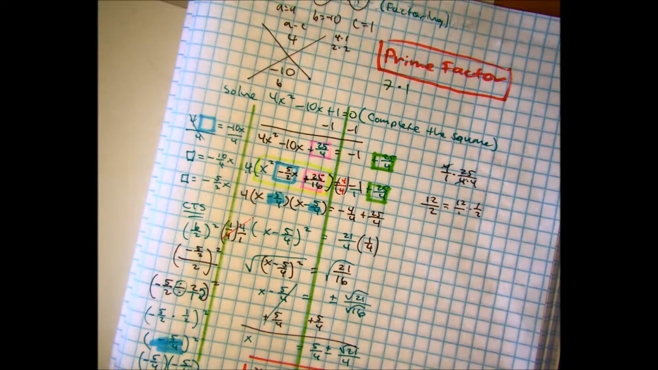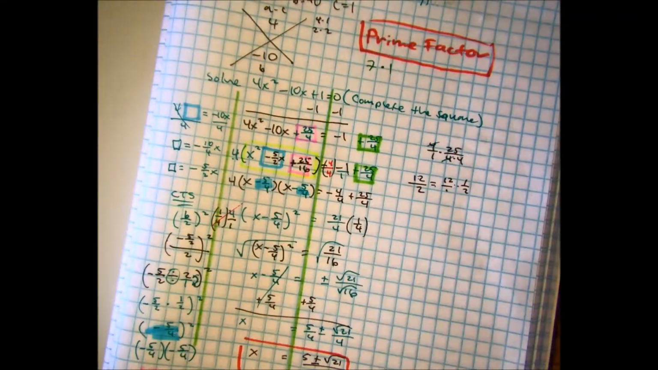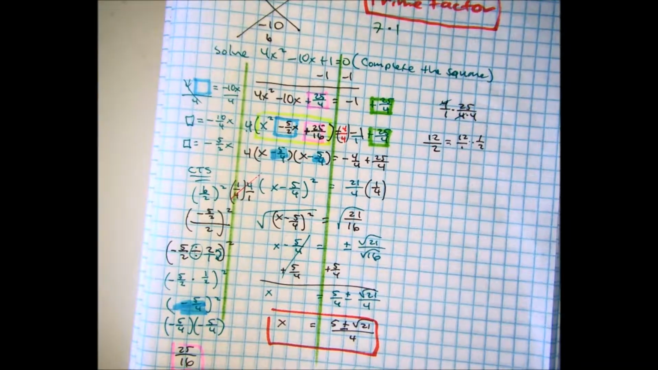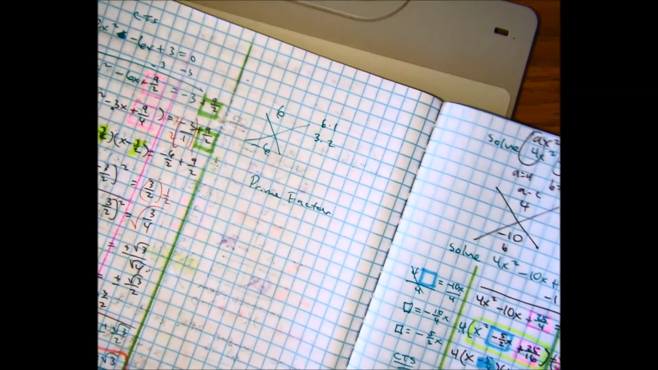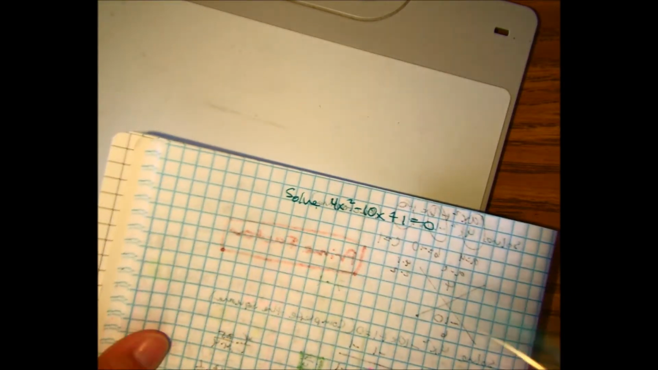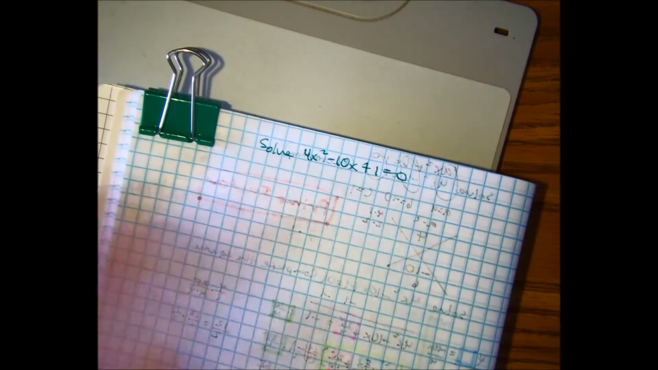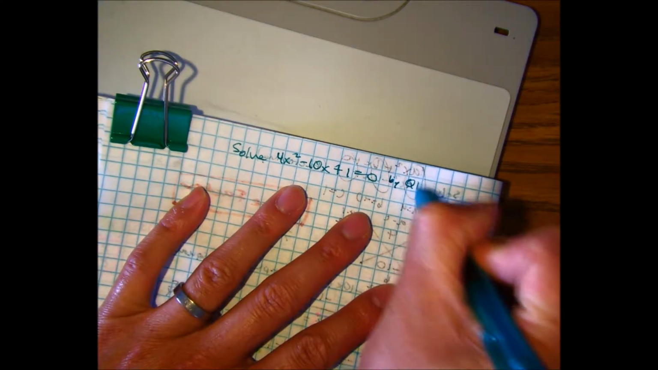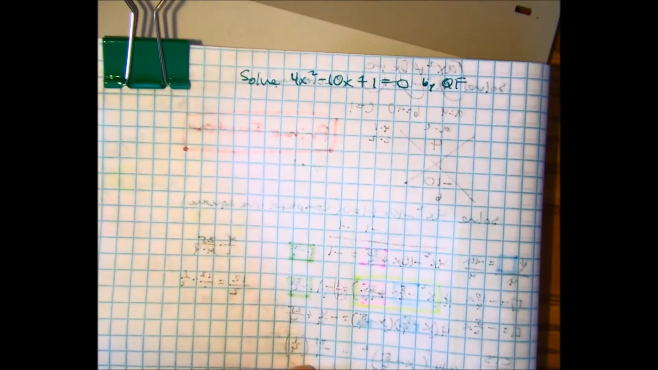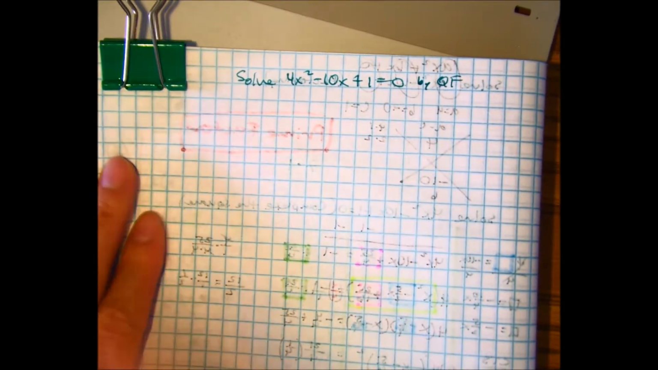Alright, so on this last problem that we did, we solved this problem by completing the square, and you're like, oh my goodness, Mr. Ring, is there another way? There is. You can use the quadratic formula. So let's go ahead and solve this one by the quadratic formula. Same problem. Let's solve that same problem, and you'll see we'll get the same answer.